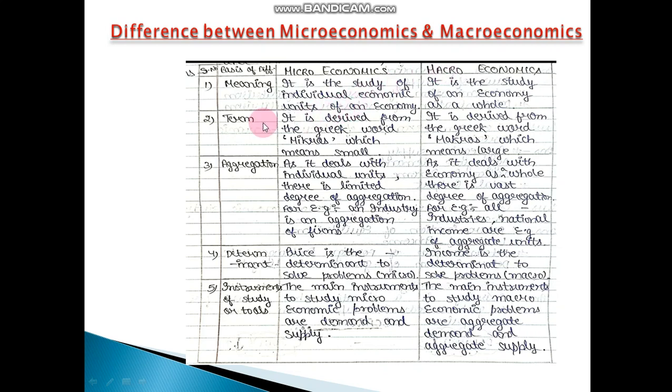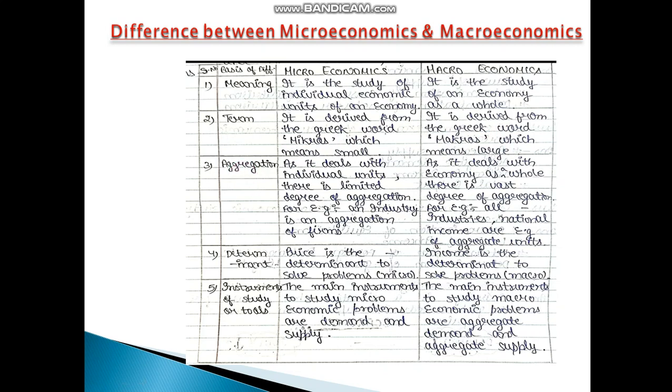Right? Term: microeconomics is derived from the Greek word micros, which I have already explained to you, which means small. Macroeconomics is derived from the Greek word macros, which means large. Aggregation.